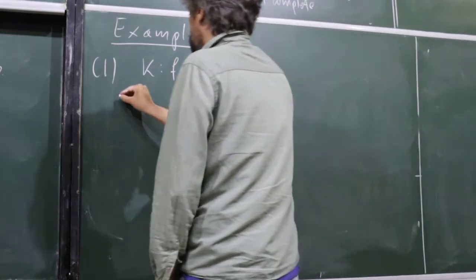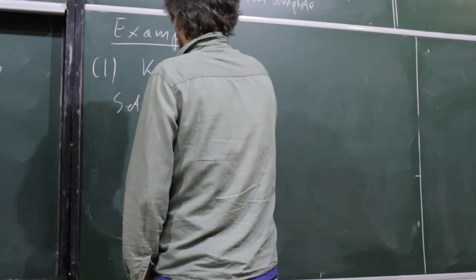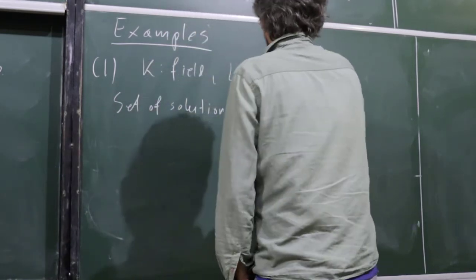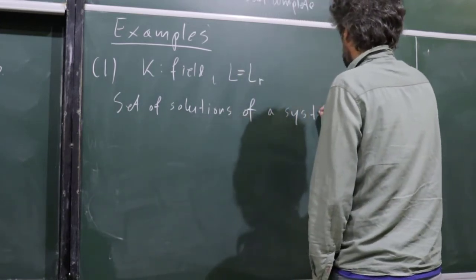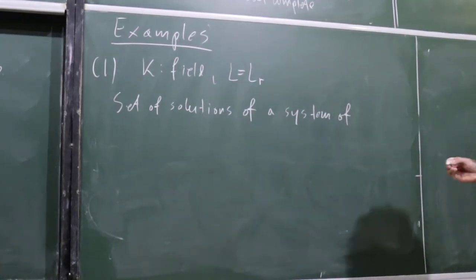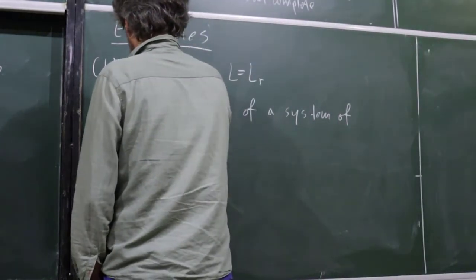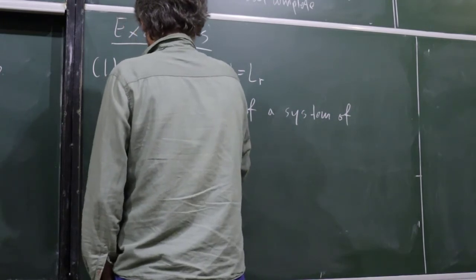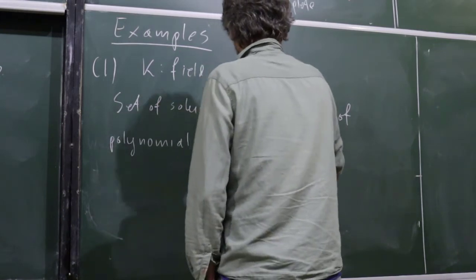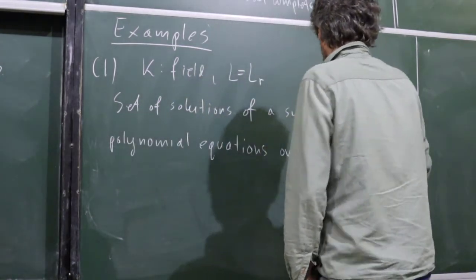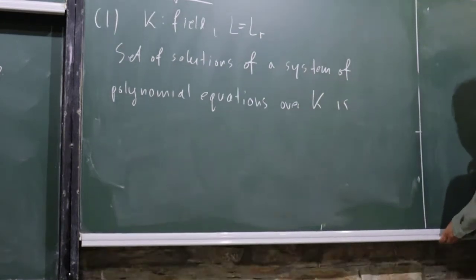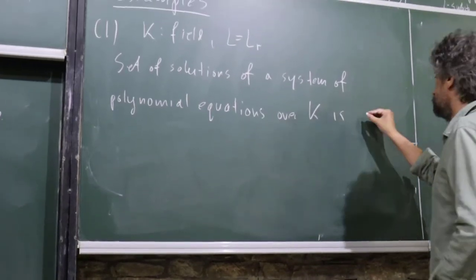So any set of solutions of a system of polynomial equations over K in n variables, which I'm not writing, is a definable subset.